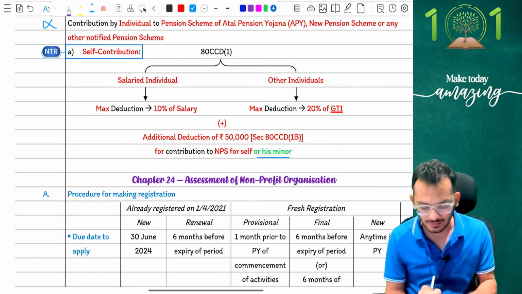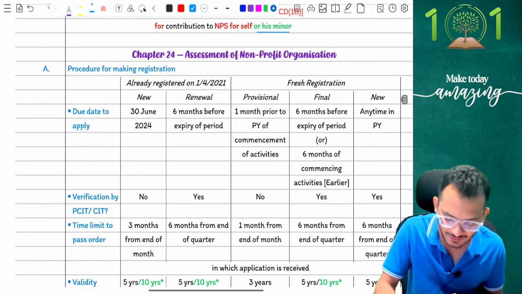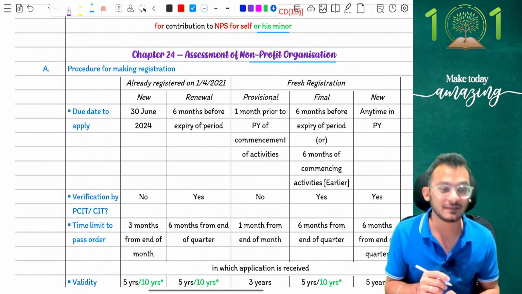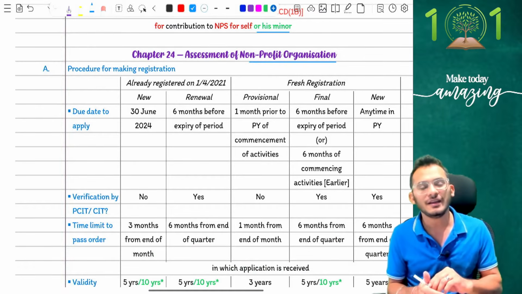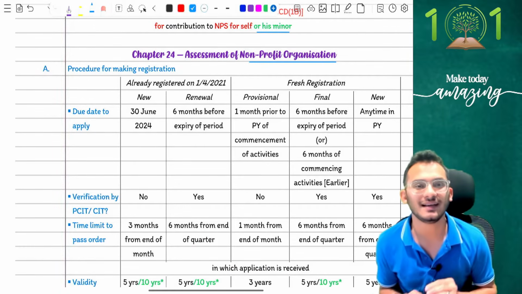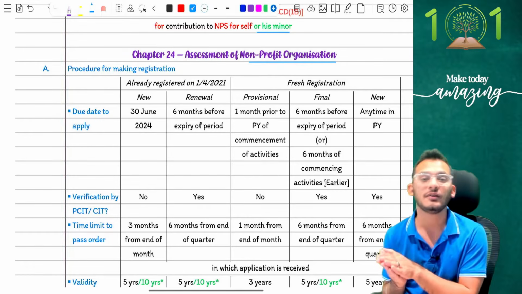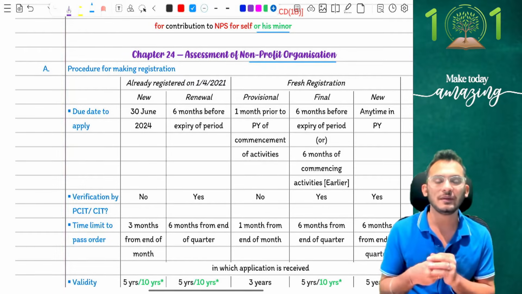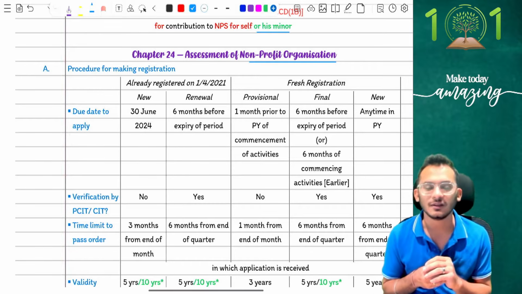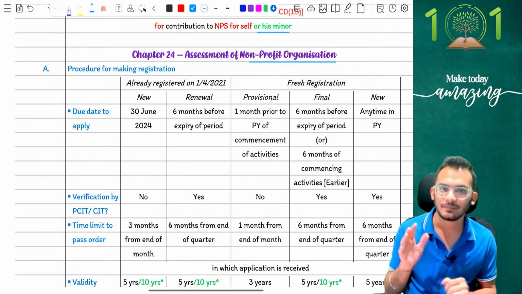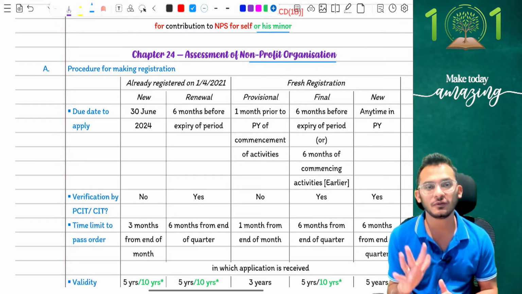Yes. Good. The critical amendments that you have to keep in mind, people, are coming now. Your final level chapters are starting right now, which is your NPO chapter. Your non-profit organization chapter basically has a very, very small amendment relating to your timelines of renewals. Yes, for those who know, people, when you go for registration for NPOs, you only get an approval for 5 years. When you go for a renewal, you only get an approval for 5 years.